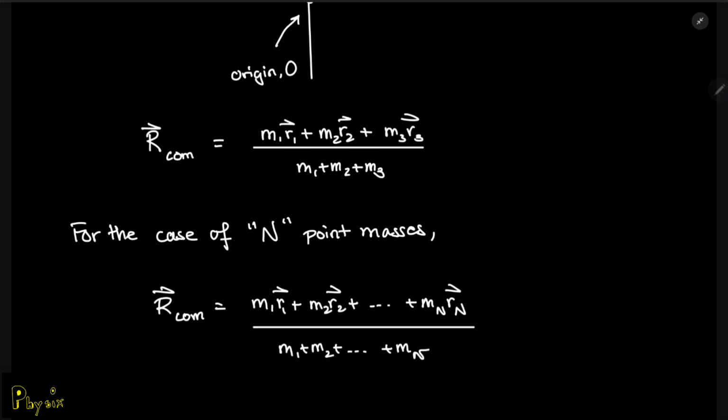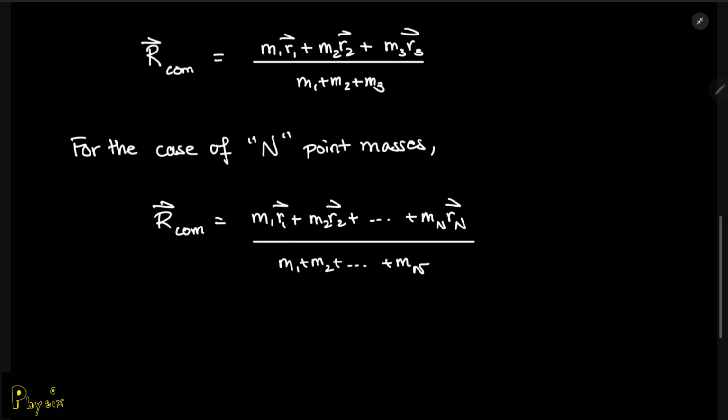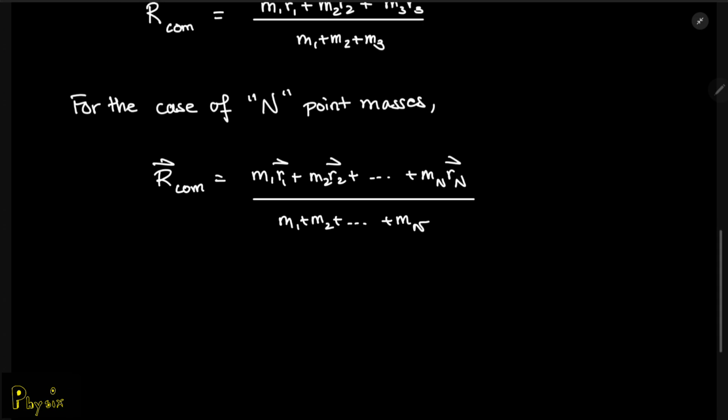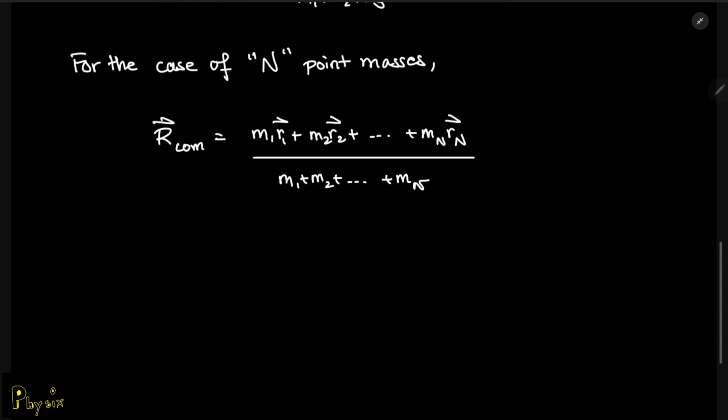Now, you don't want to write this as the sum of n masses all the time. So here comes math to simplify your life, and you can simplify this whole equation to a summation notation that goes from i equals 0 to n, all divided by the sum of the mi's, going from i equals 0 to n.